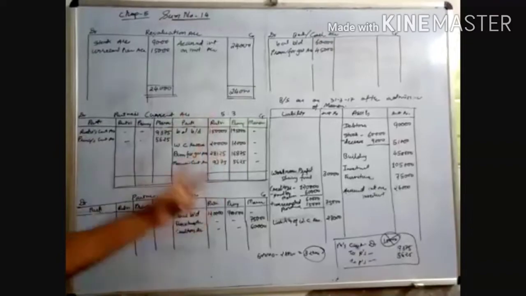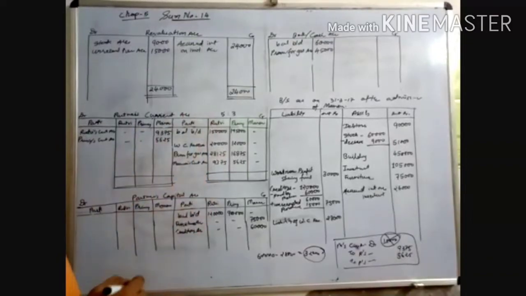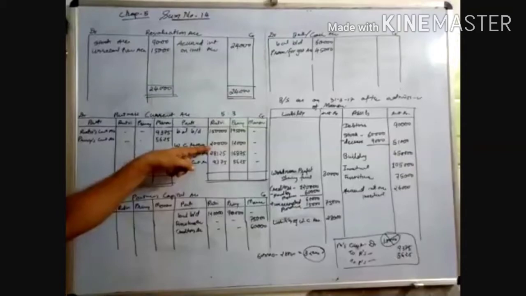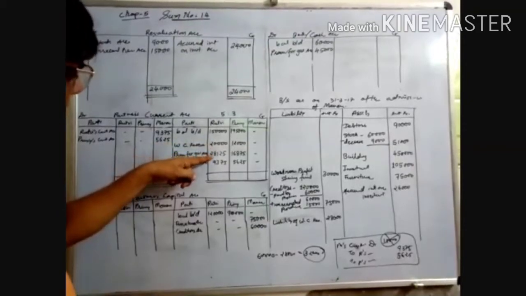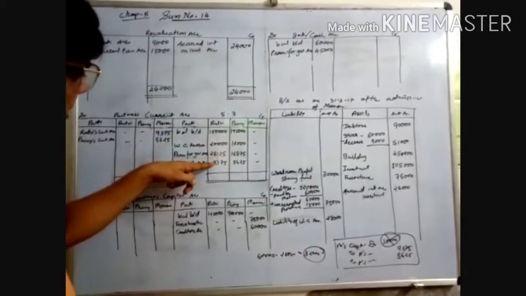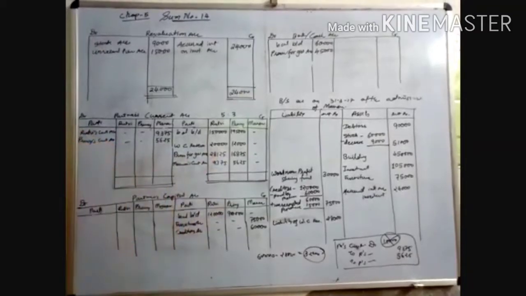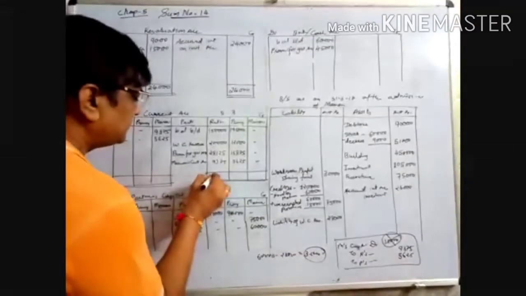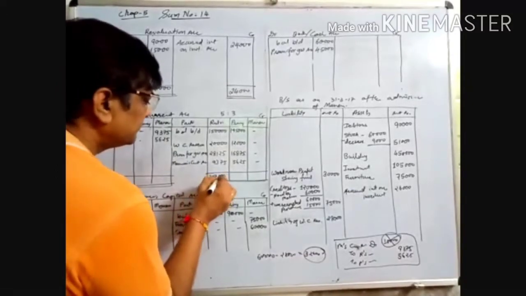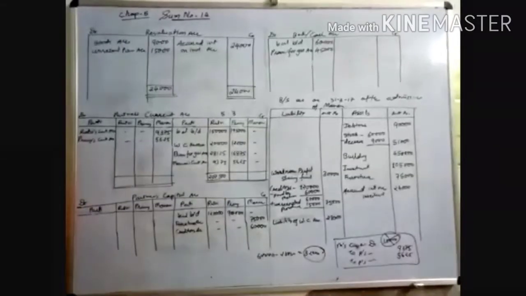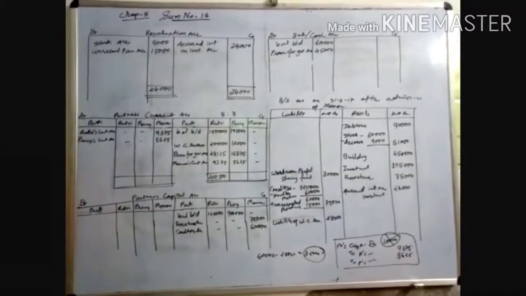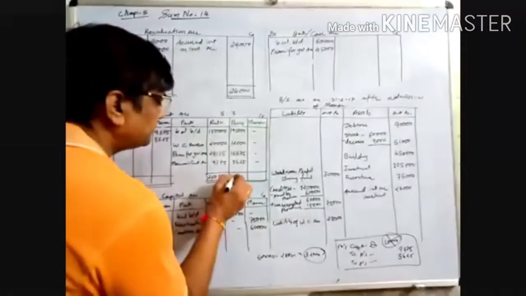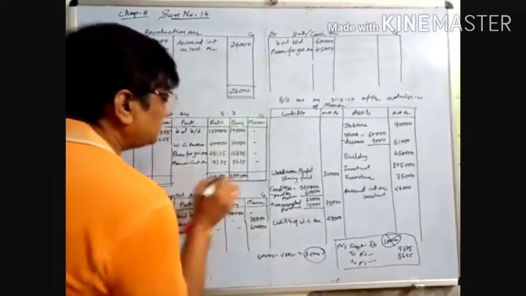Rutvi's and Prince's credit side is more. Rutvi's total is 2,07,500 and Prince's is 2,29,500. Utilize your calculators and do the answers.